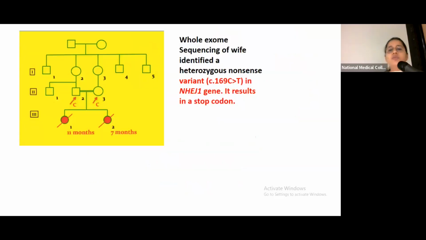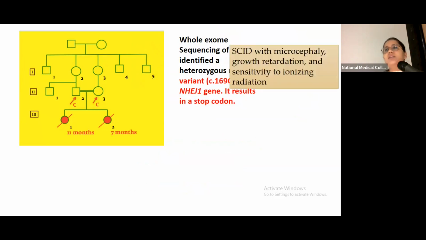So whole genome sequencing of the mother was done, and she was found to carry a nonsense variant in the NHEJ1 gene. Now this gene leads to severe combined immunodeficiency with microcephaly and growth retardation. To confirm whether this variant is actually present in the mother, we went for the gold standard of sequencing, that is Sanger sequencing.